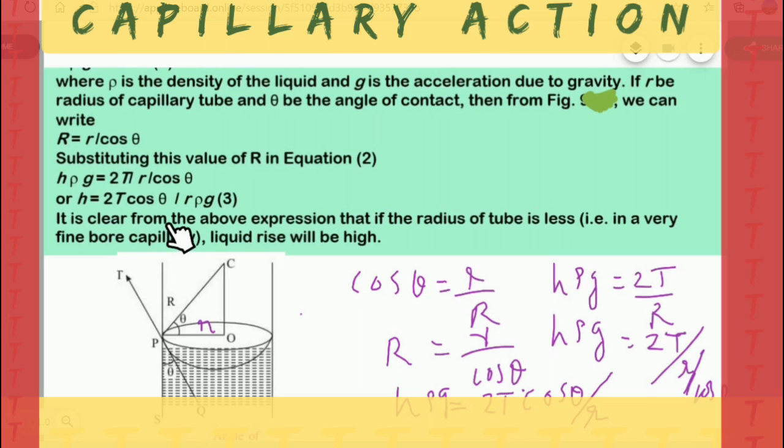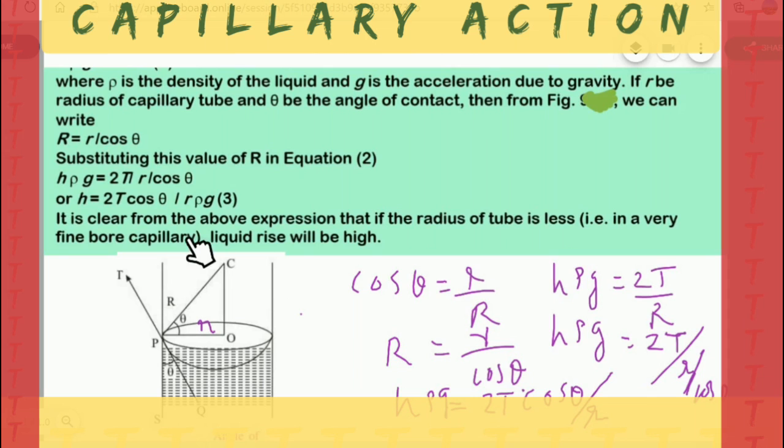Now you know that theta is the angle of contact. For a liquid having a concave meniscus, the angle of contact is acute, so cos theta is positive, so h will become positive. So capillary ascent occurs, that is capillary rise.